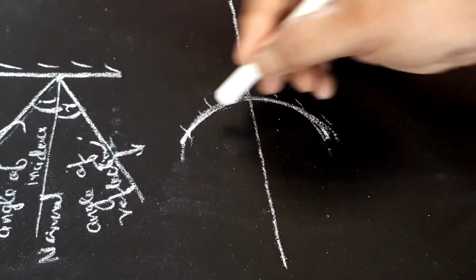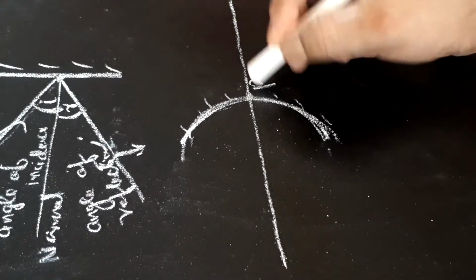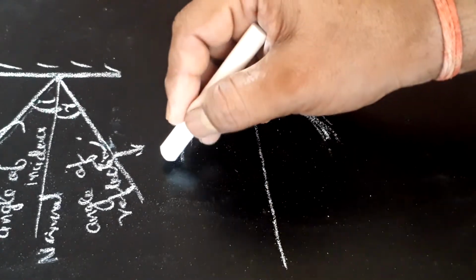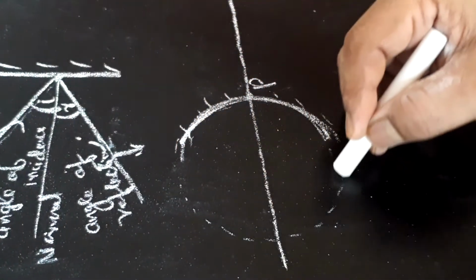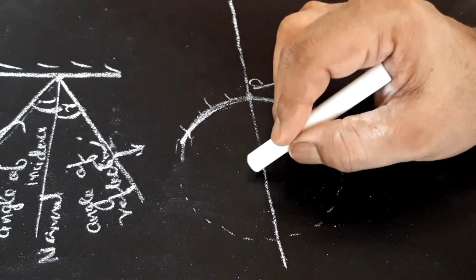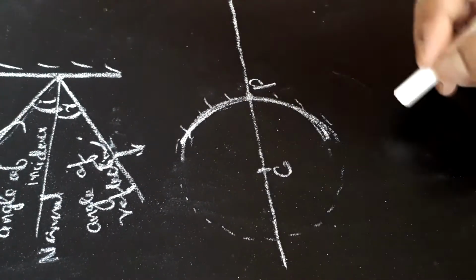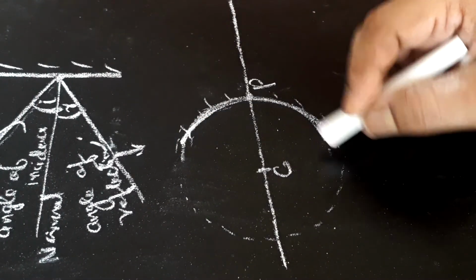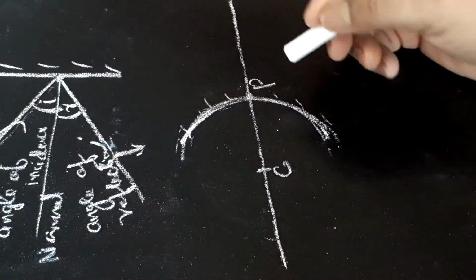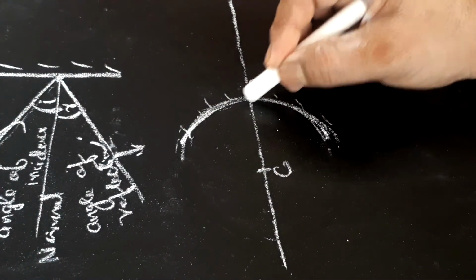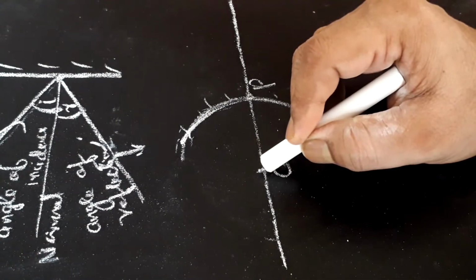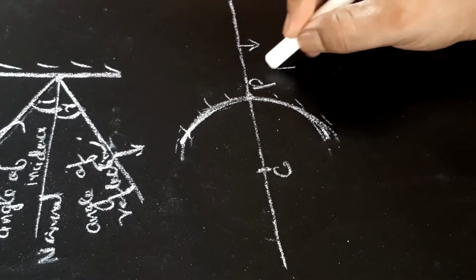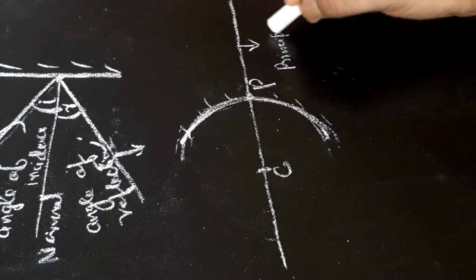The middle point of this mirror is called pole. If we were talking about a sphere, it must have a center. This is called center of curvature of this mirror. And the line on which this pole and center of curvature lies is called principal axis.